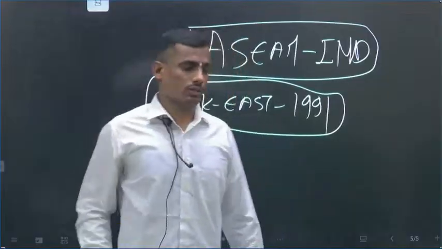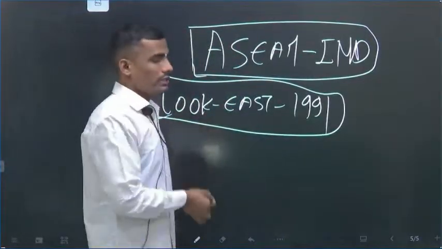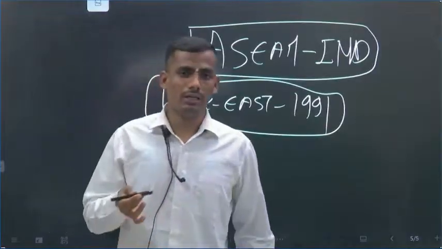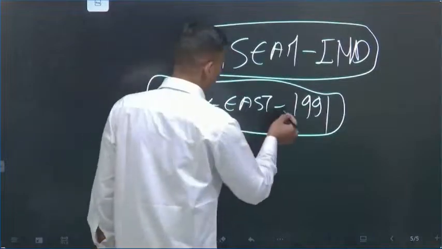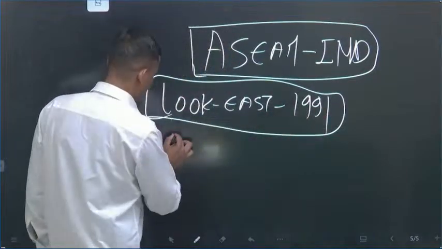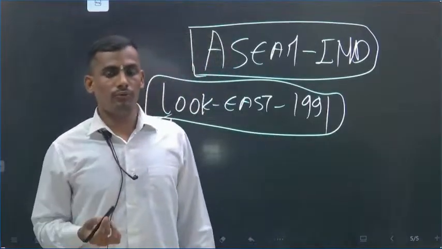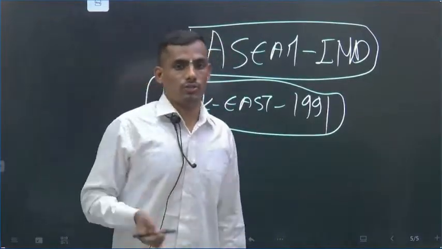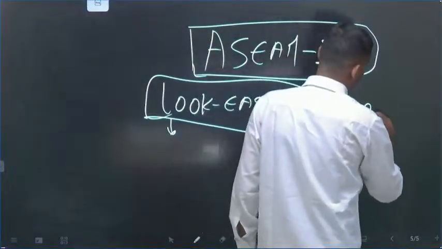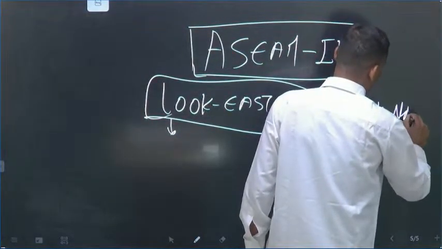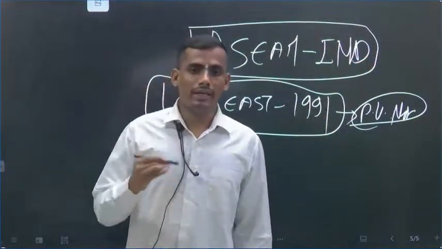Then this is how the relationship evolved. First is the Look East Policy. Look East means the 10 countries, Thailand, Cambodia, Vietnam, Myanmar and others. I am not mentioning all the names, but the 10 countries. So we opened our economy, and along with the economy, we opened our foreign policy horizons. This was the Look East Policy launched by the PV Narasimha Rao government in 1991, focusing on engagement with ASEAN.